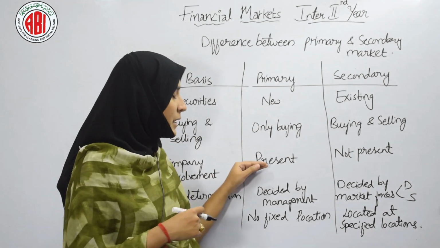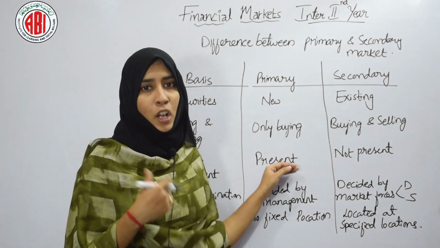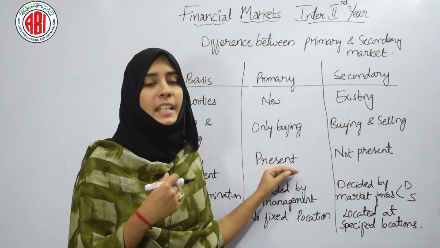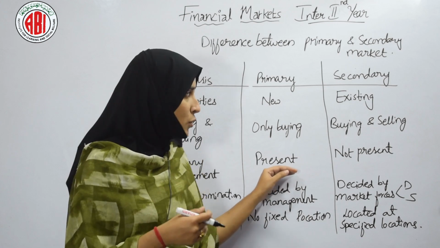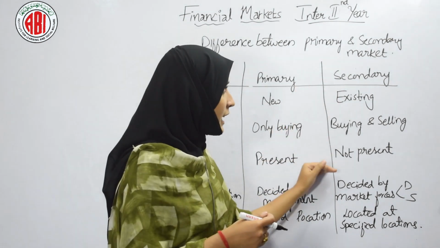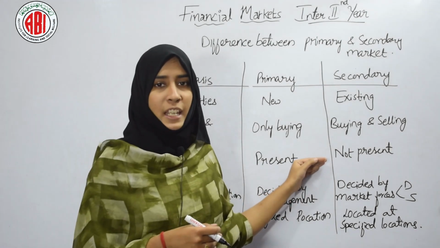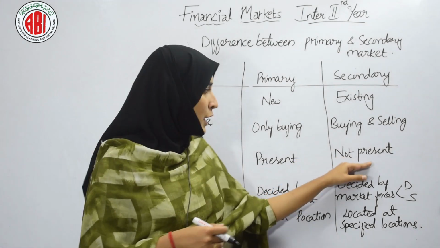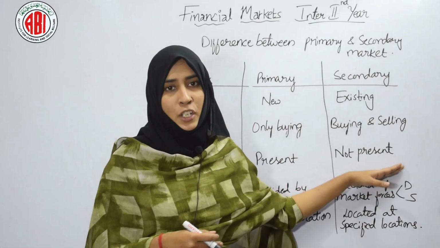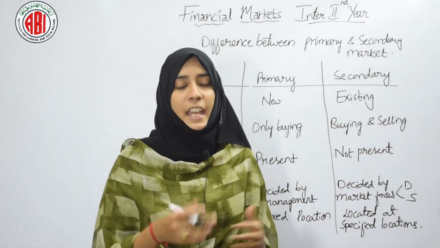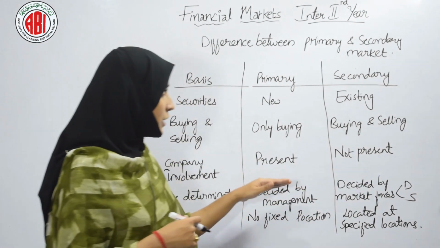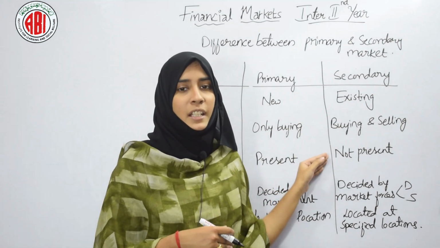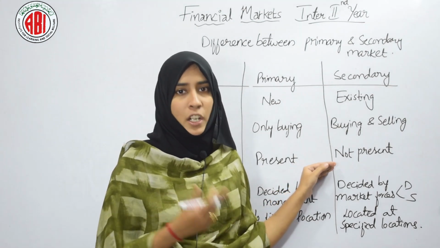Under the primary market, the company's involvement is a must, because the company itself is issuing the new securities. Under the secondary market, the company's involvement is not necessary. The company is not present here, the owners are exchanging, so the company's involvement is not present.